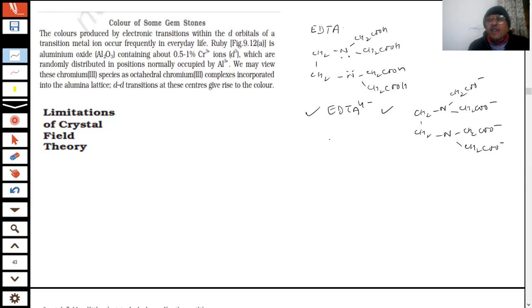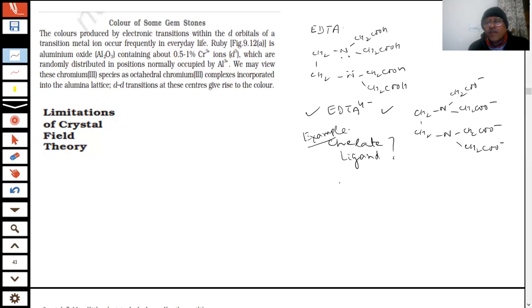All right. Can you give me an example of a chelate ligand, student? What is a chelate ligand, students?